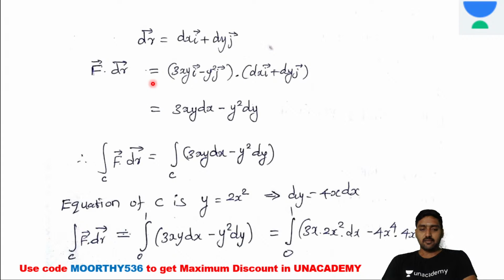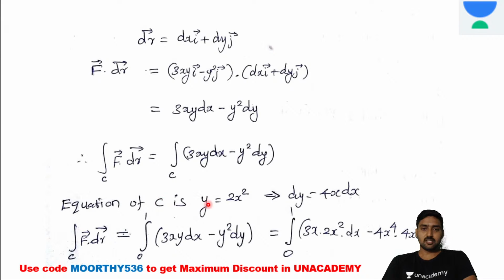Now, f vector dot dr vector is equal to 3xy i vector minus y squared j vector dot dx i vector plus dy j vector. It's equal to 3xy dx minus y squared dy. Now what am I going to do? I am going to substitute in terms of the point. Multiplying these two, this is what I get: the integral over the curve C of f vector dot dr vector is equal to 3xy dx minus y squared dy.